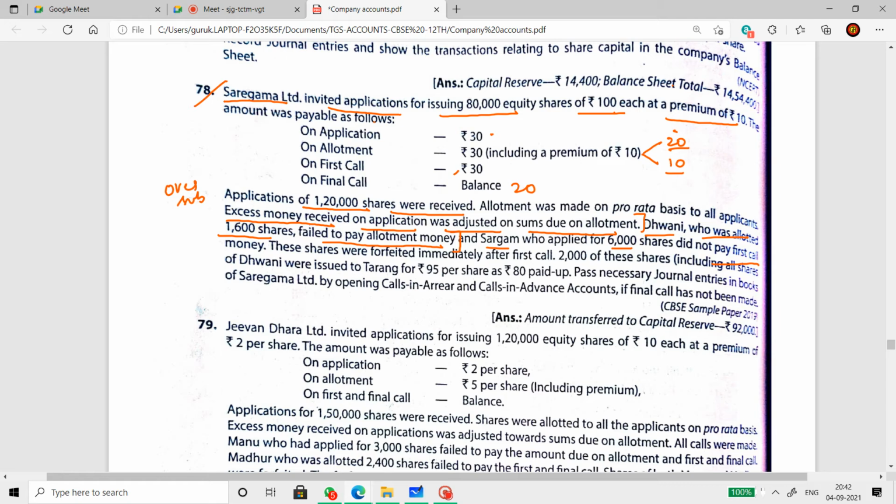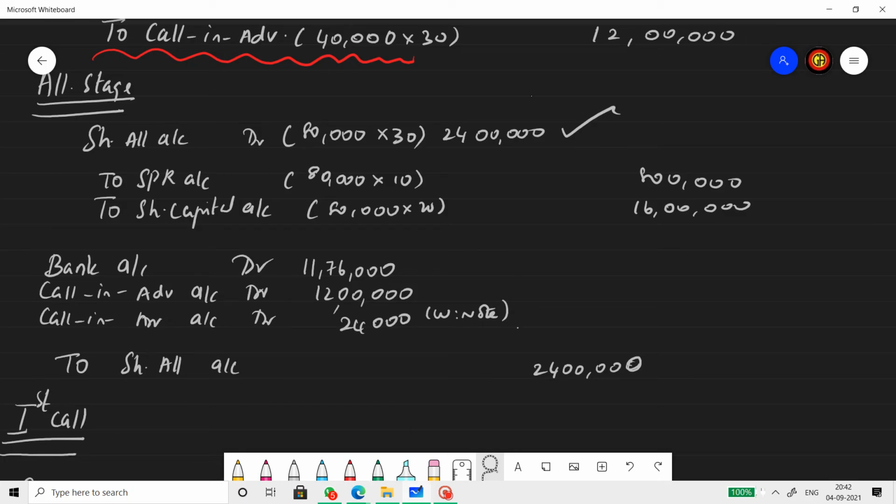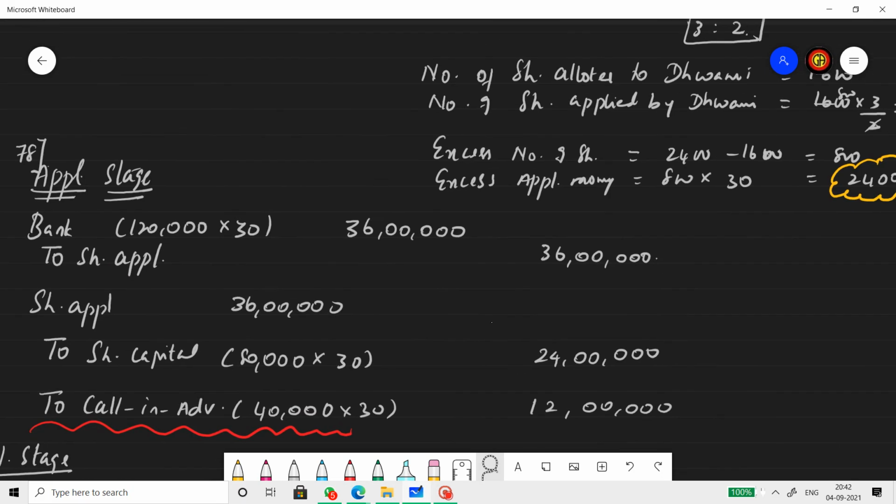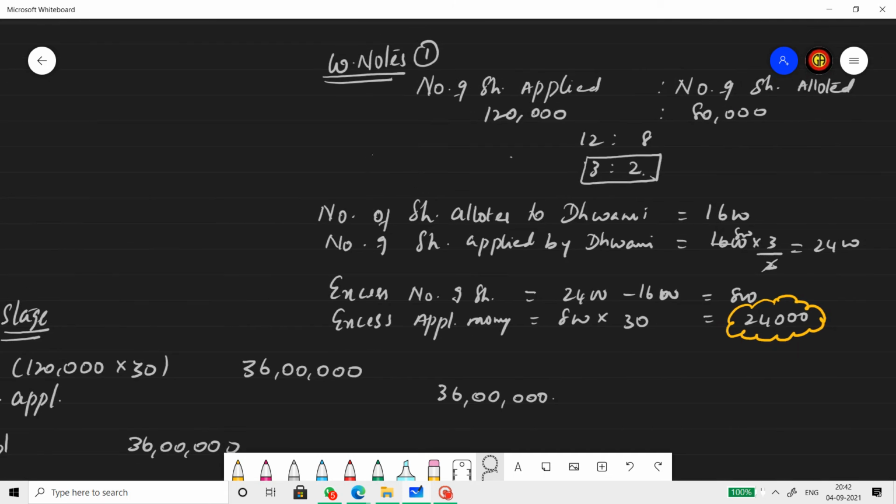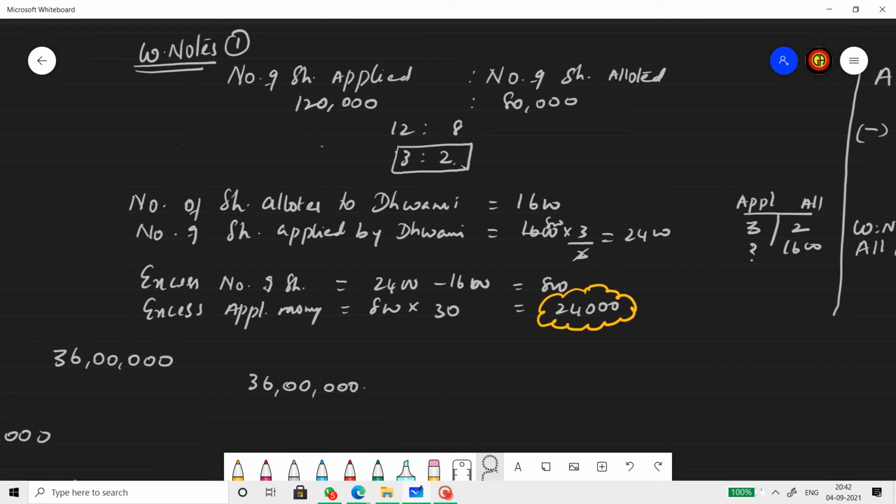So let us first find out how many shares were applied for by her. For that, let's do the working note. Working note number 1. Number of shares applied 1,20,000. Number of shares allotted 80,000. Cancelling the zeros, it's 12:8, reduced to 3:2. So that means for every 3 shares applied, 2 shares were allotted.